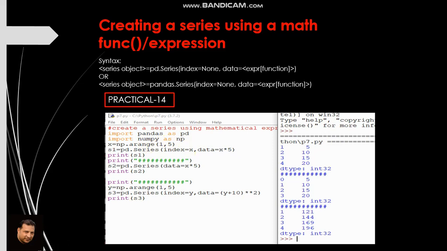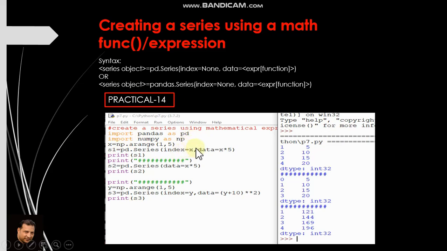For example, here 1 comma 5 is written. What does it mean? It means x will contain numbers from 1 to 5 minus 1, that is 1 to 4. So 1, 2, 3, 4 are the numbers for x. So your index is 1, 2, 3, 4.